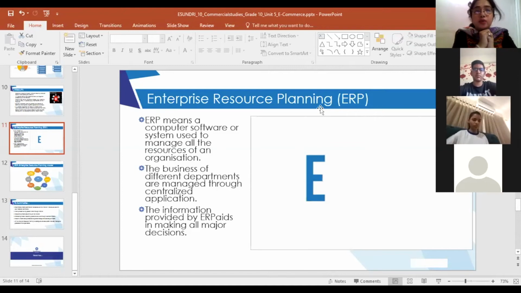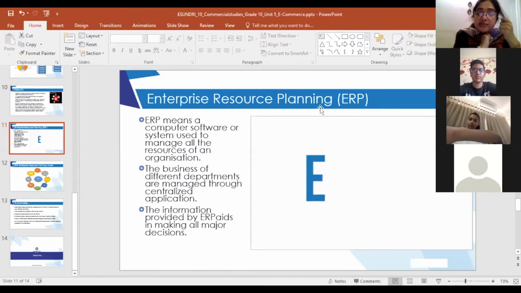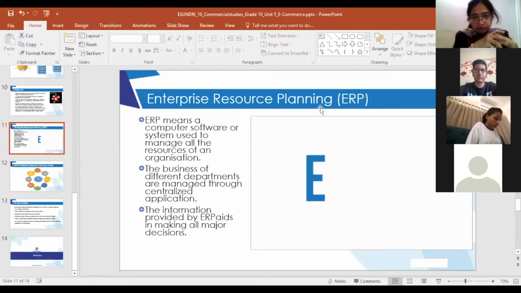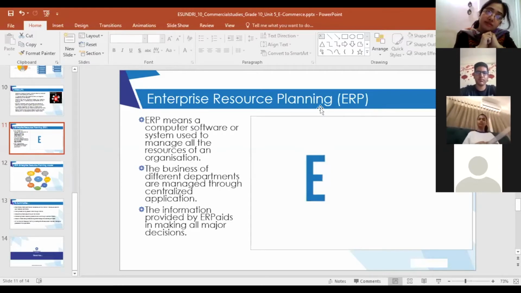ERP is a computer software system that manages all the resources of the organization put together. We can say it is a centralized application. Why is it a centralized application? Because all the business departments are connected through this centralized application. The information that is provided by the ERP aids in making all important and major decisions. Okay, that is how the ERP functions.